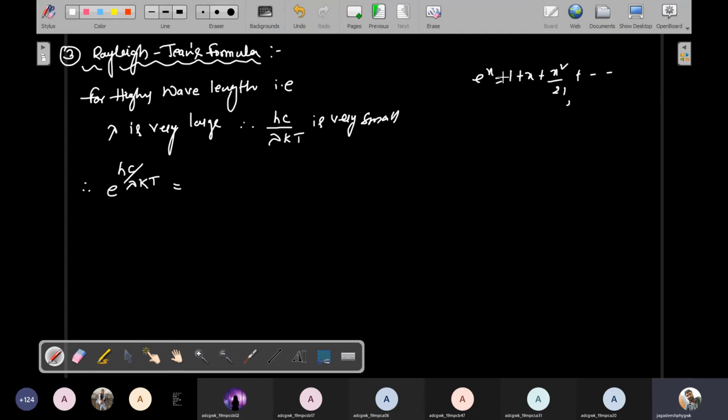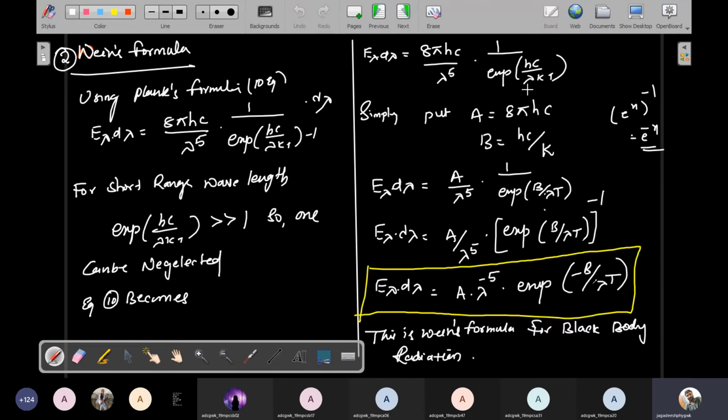Using this expression I'll expand this equation. What Wien did was leave this term out, because he was considering shorter range wavelengths.